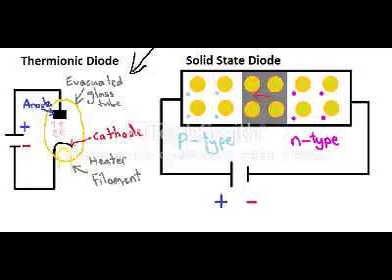These electrons are then accelerated towards the anode by a high potential difference. Solid-state devices are made from a combination of p and n-type semiconductors. This combination allows current to flow in only one direction. Electrons must move across the junction from the n-type semiconductor, neutralizing available holes in the p-type.